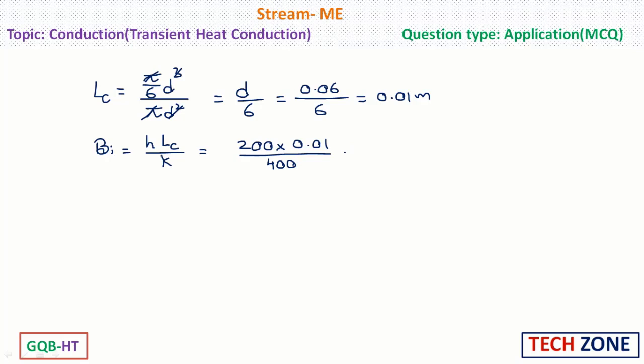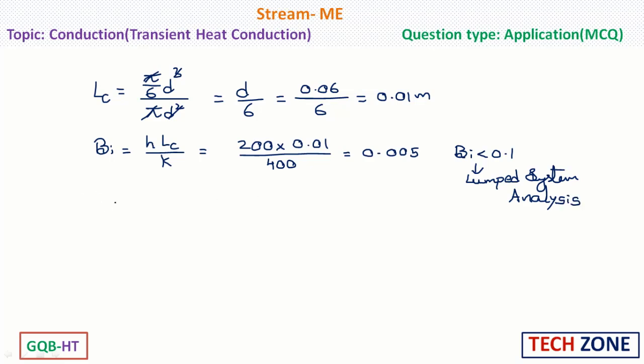Now on solving this, we will get Biot number as 0.005, and this Biot number that we have obtained is less than 0.1. So we need to use lumped system analysis.